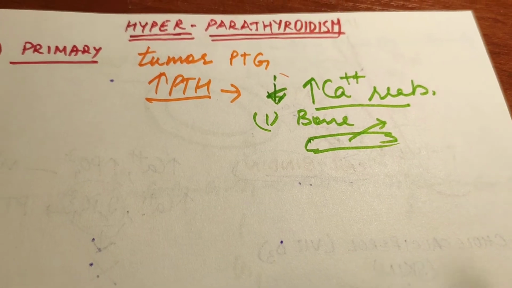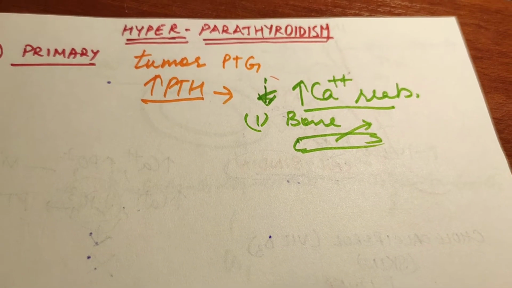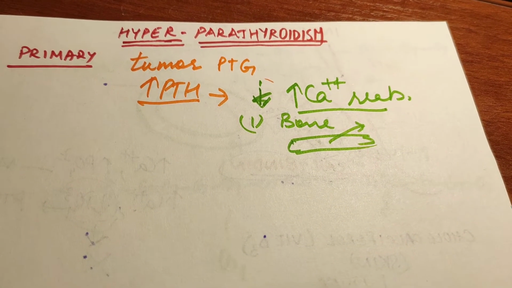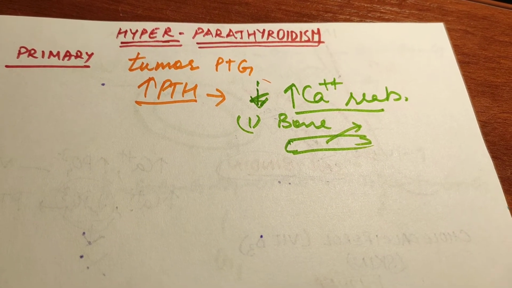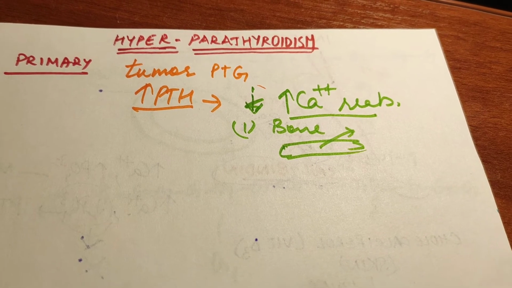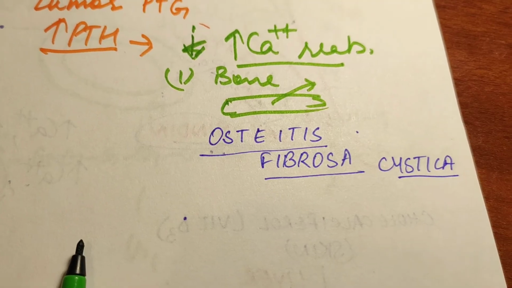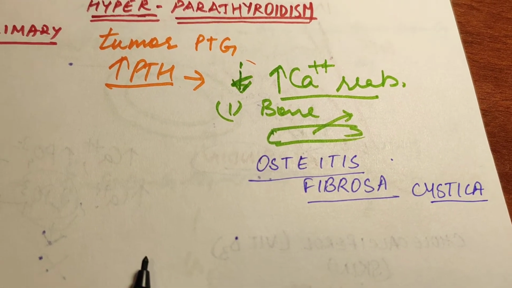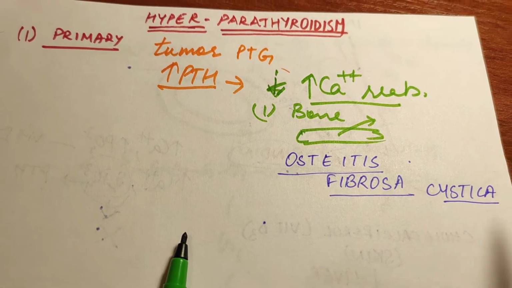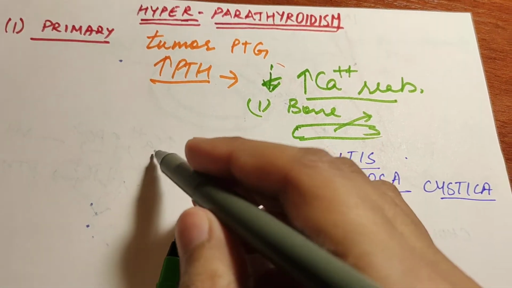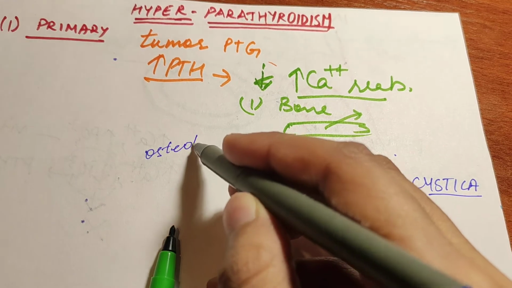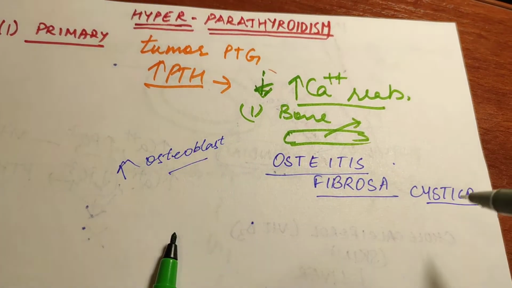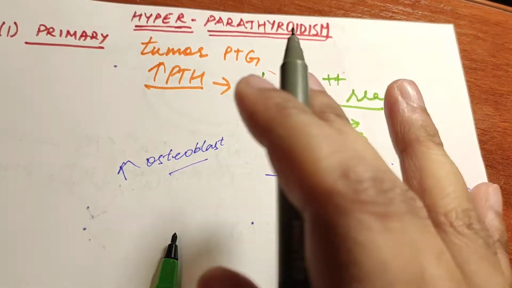So what happens in bone is that cysts will be formed. A cyst is a hollow area where osteoclasts are filled. This cystic type of bone disease of hyperparathyroidism is known as osteitis fibrosa cystica. Okay, this is what happens with the bone. It becomes weaker. When this kind of activity is going on in the bone, the osteoblasts will be stimulated, because the bone is being lost. So the osteoblast activity also increases. But the osteoclastic activity is so much that the osteoblastic activity cannot do anything.